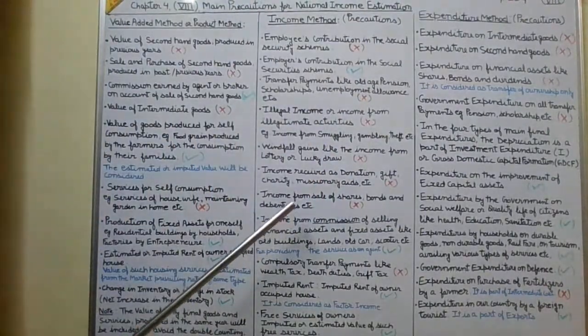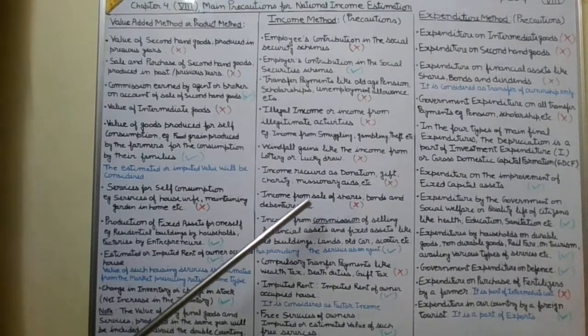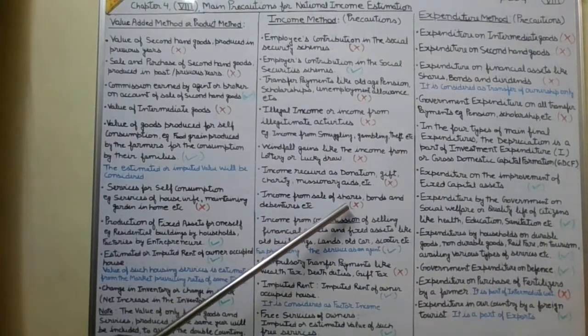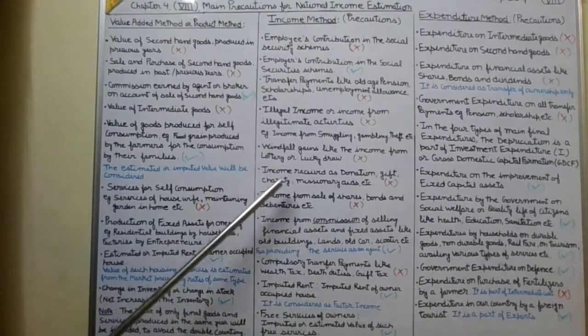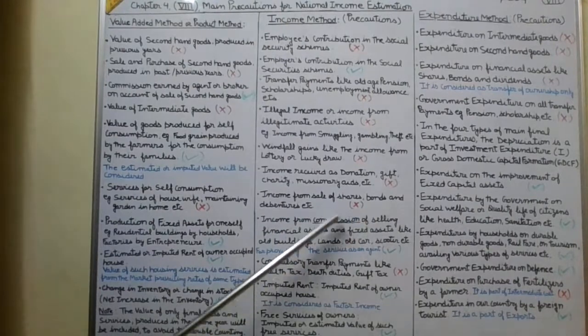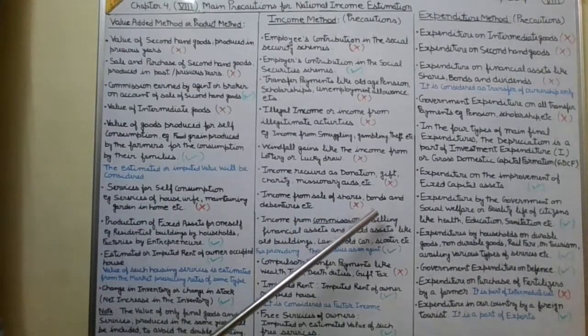Income from sale of shares, bonds and debentures is also not included. Why? The reason is that it is a mere transfer of ownership, or a mere transfer of title or name. So this is not involved in any type of production activity or in the flow of generation of goods and services. So this will not be considered in the national income.